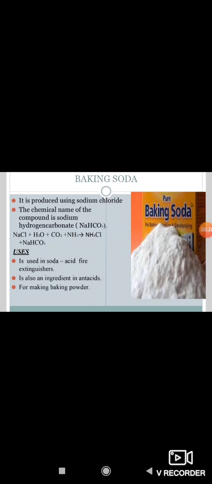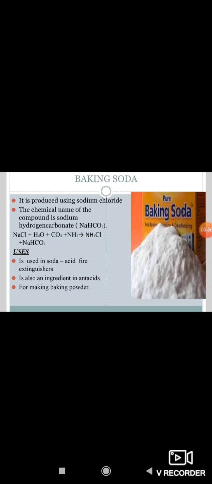So what are the uses of baking soda? For making baking powder, which is a mixture of baking soda, sodium hydrogen carbonate, and a mild edible acid such as tartaric acid. When baking powder is heated or mixed in water, the following reaction takes place.